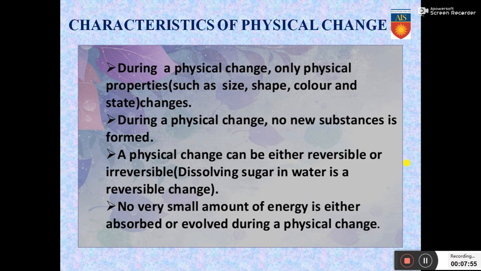Let us now discuss the characteristics of physical changes. During a physical change, only physical properties such as size, shape, color and the state undergo change. So as we had discussed before, only the physical properties like the size of the substance, the shape of the substance, color of a substance or the state, only these things undergo changes. During a physical change, no new substances are formed. Very, very important. During a physical change like tearing of a paper or folding of a paper or drying of clothes, no new substances are being formed.